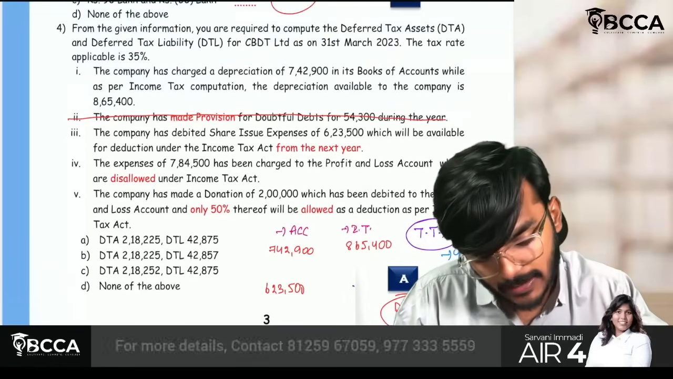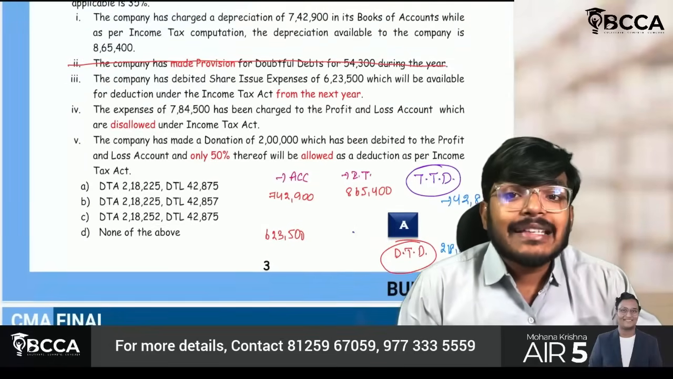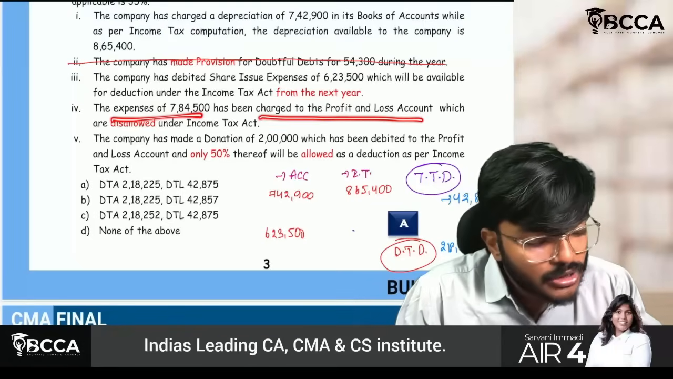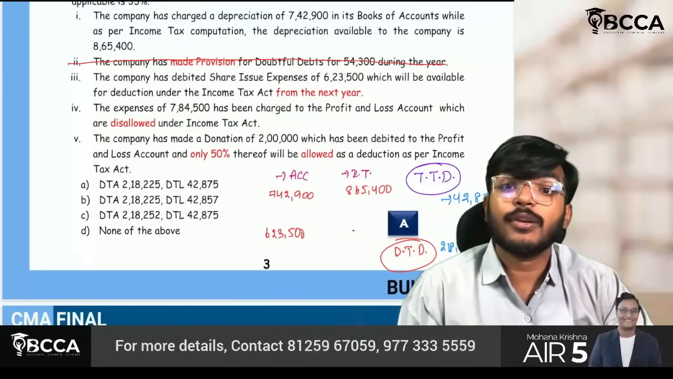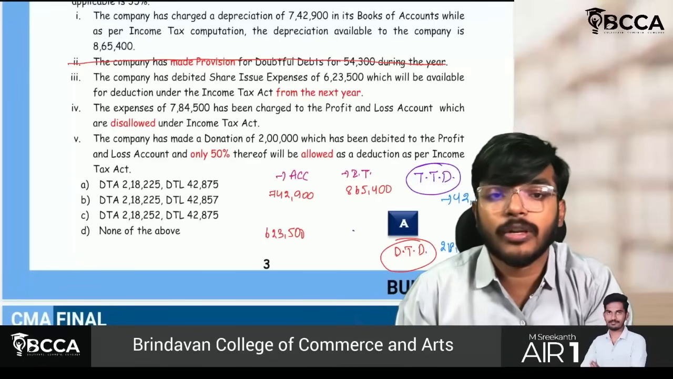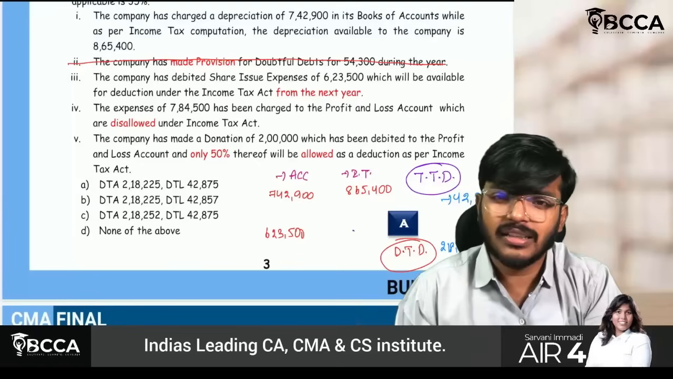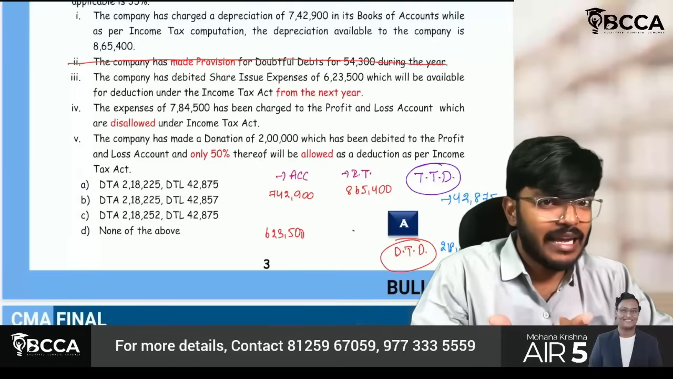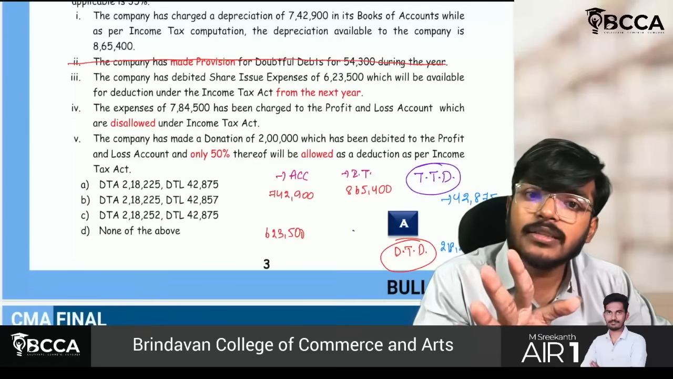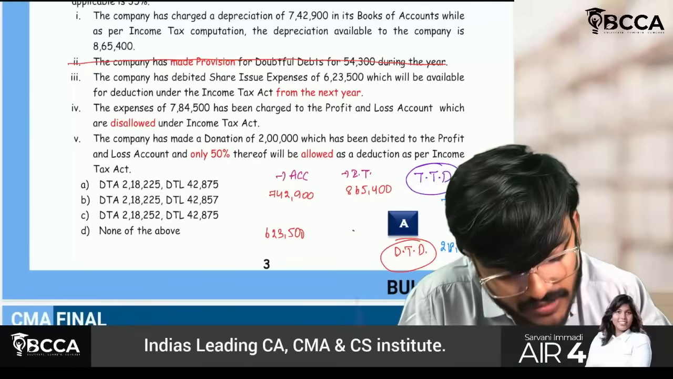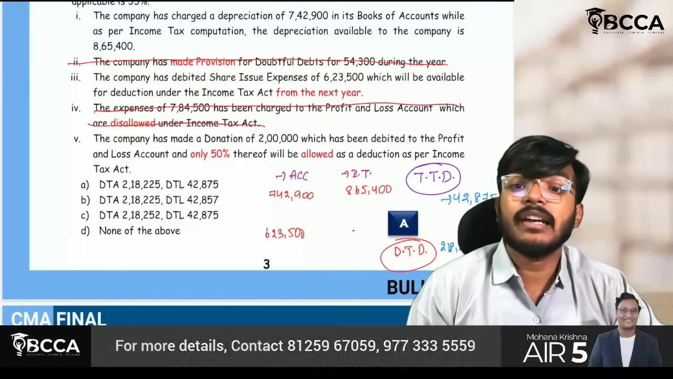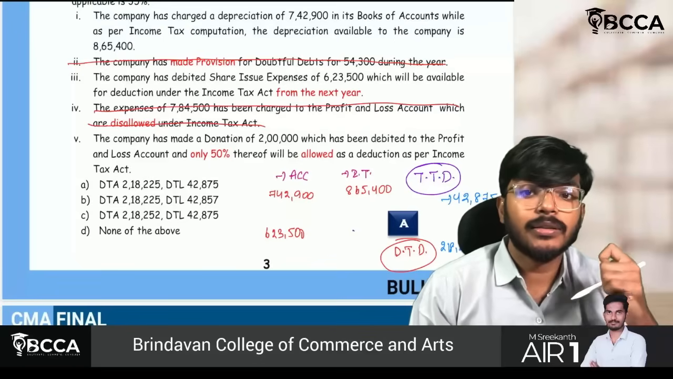Yes, sir. Next part. An expense of 7,84,500 has been charged to the P&L account, which is disallowed under income tax. As per income tax it is disallowed, but as per accounts it is allowed. Sir, if it is disallowed as per income tax, will it be allowed in the future? No, it is a permanent disallowance. Therefore, it is a permanent difference, and we have to ignore this point also. Permanent differences are always ignored.